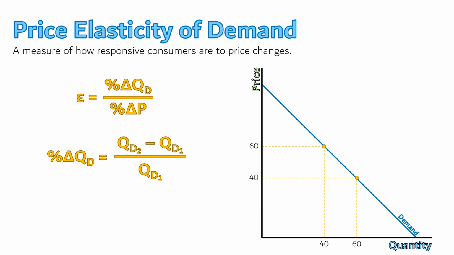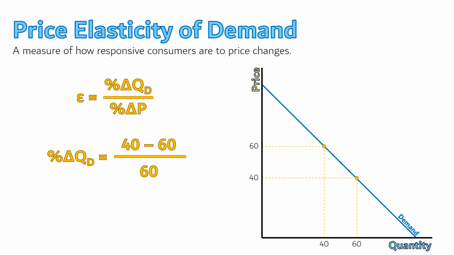In this case, it is the new quantity demanded minus the old quantity demanded divided by the old quantity demanded. I've denoted the new and old quantities by labeling them 1 and 2. 1 is the old quantity, or the first quantity, and 2 is the new quantity. We can just plug in our values and solve.